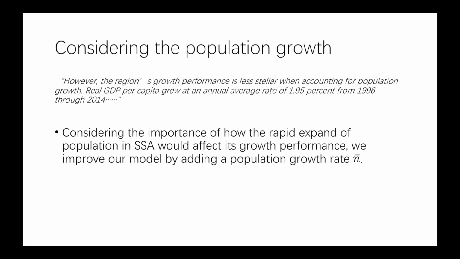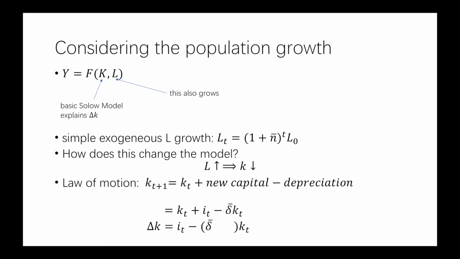However, our basic model doesn't consider an important factor, the population growth rate. As most countries in SSA are experiencing rapid population expansion, we improve our model by adding a simple variable n, representing the growth rate of population, to make it more realistic. As a result, our capital accumulation function will change by further subtracting the capital given to new workers from the right side of the equation. The final equation will hence be like this.